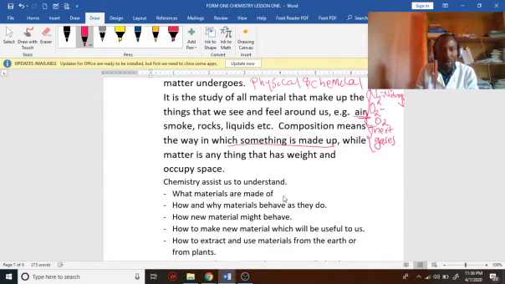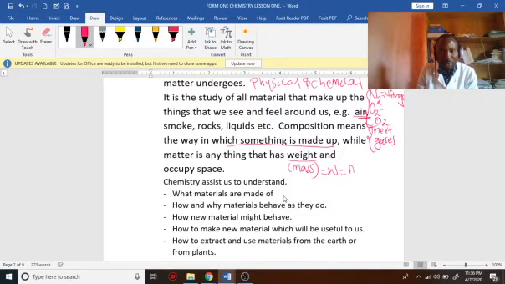Now, what is matter? Matter is anything that has weight. And of course, you need to know that something that has weight must first of all have mass, because we always convert the mass to weight.